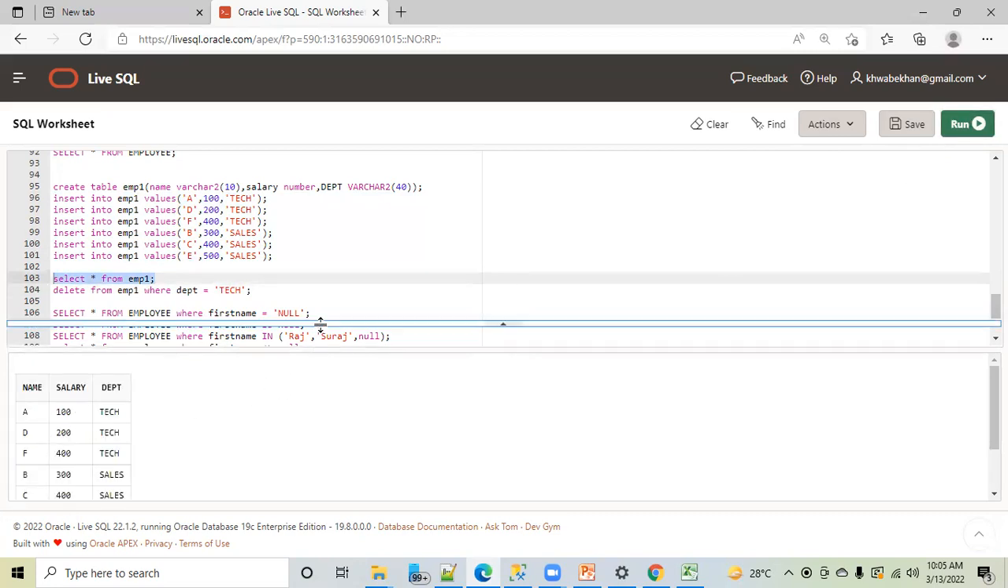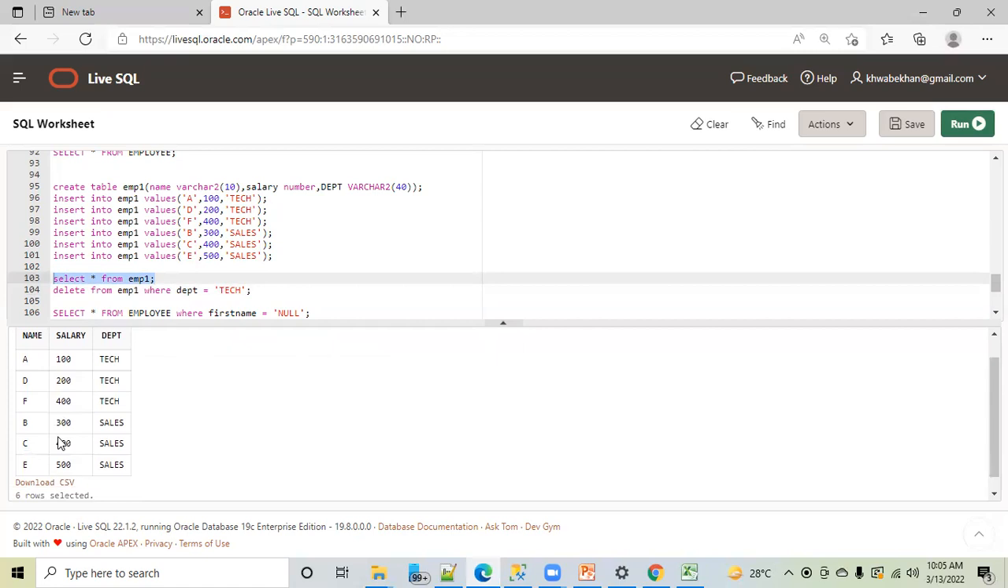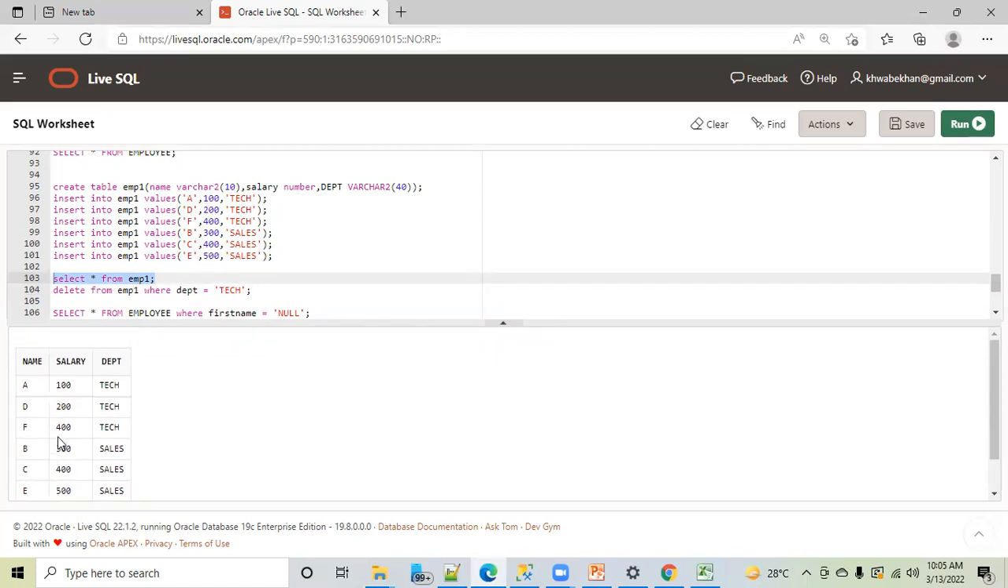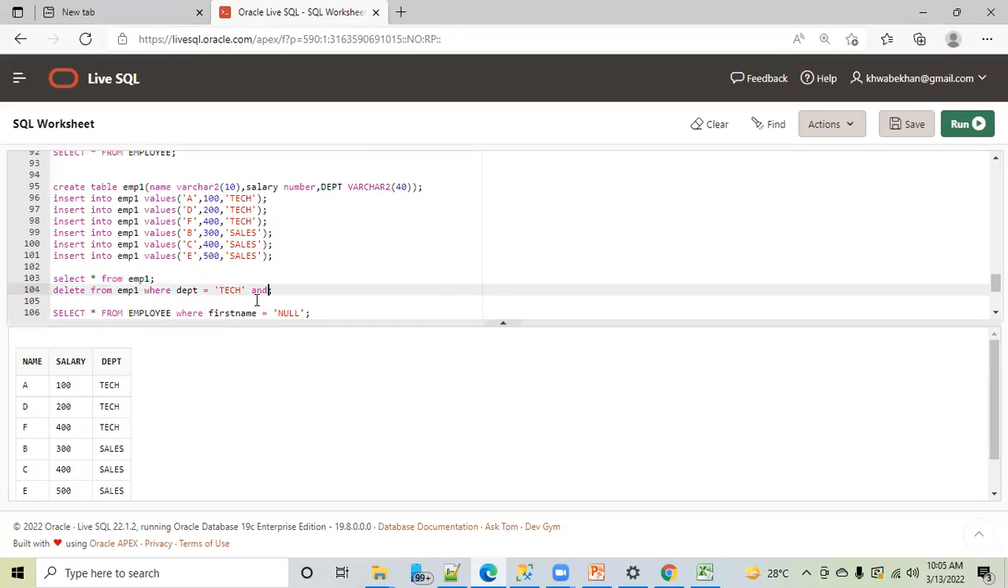Now my HR is telling me that, okay, fine, you have deleted two records. Now he is telling me to delete all the records where salary is 400 and department is tech. Salary is 400 and department is tech. What should be the query? And condition. And salary is equal to 400.